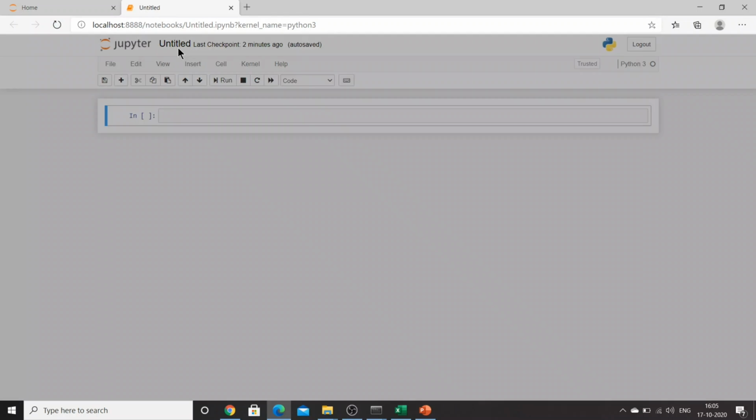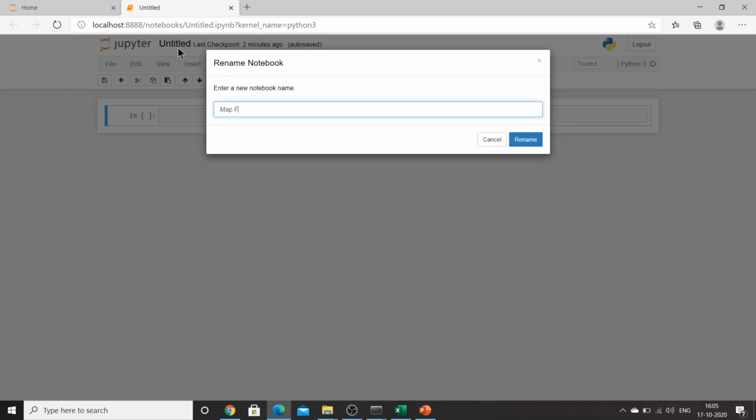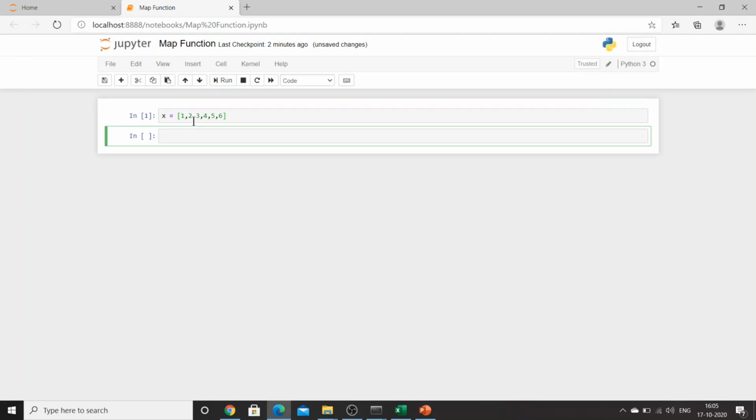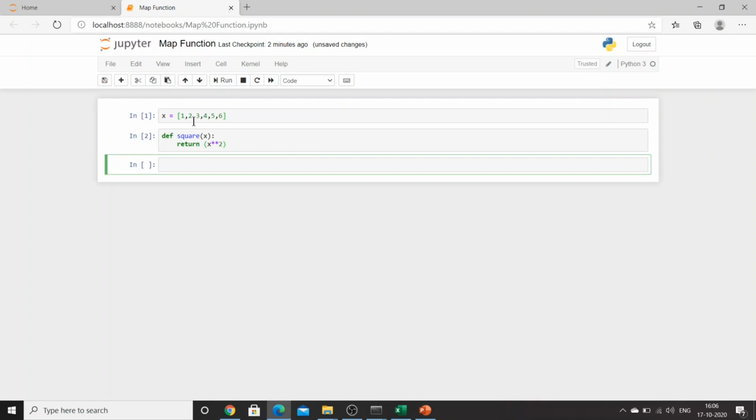Okay, so I have opened my Jupyter Notebook. What I will do, I will just rename my notebook. Now let's create a list 1, 2, 3, 4, 5 and 6. Now I will create a function, define square of x. It is basically taking the argument x, and what it will return? It will return x to the power 2. Right? x to the power 2.